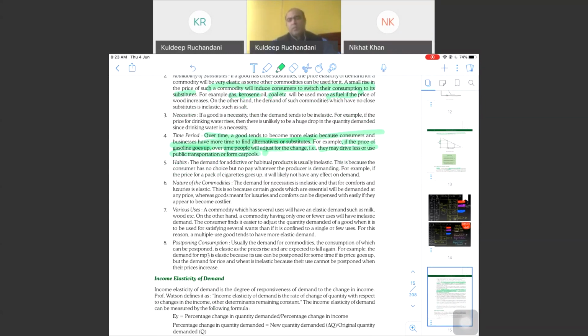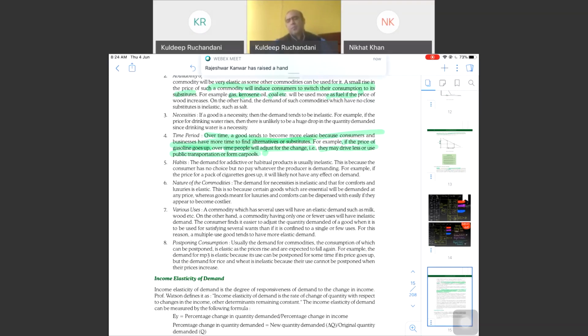So time period can be interpreted in a different manner. Let's say I give you the example of perishable goods. If a product is perishable in nature, of a very short term, the time period attached to the product is short. You will have to consume it within a prescribed time, otherwise the goods will decay or get destroyed.